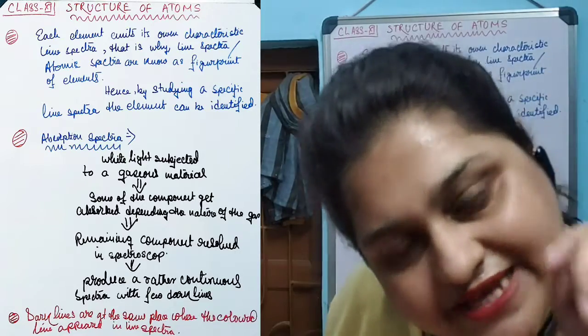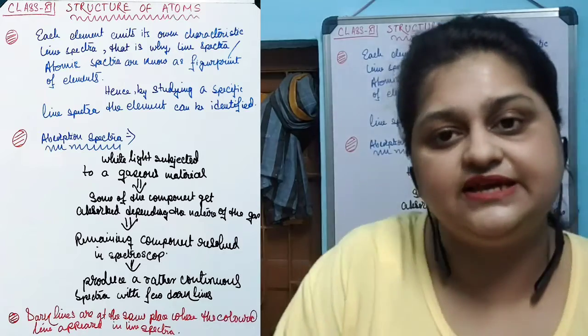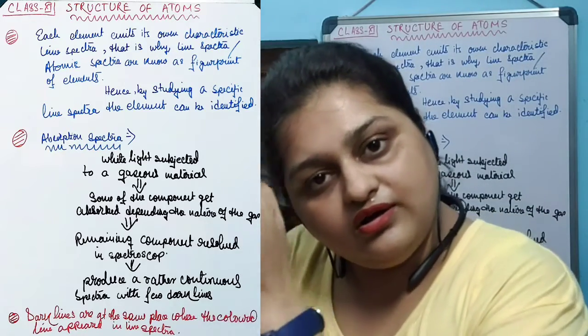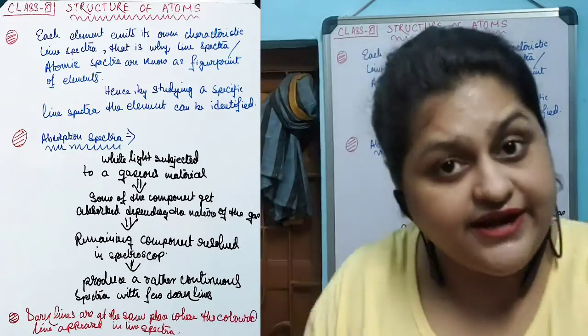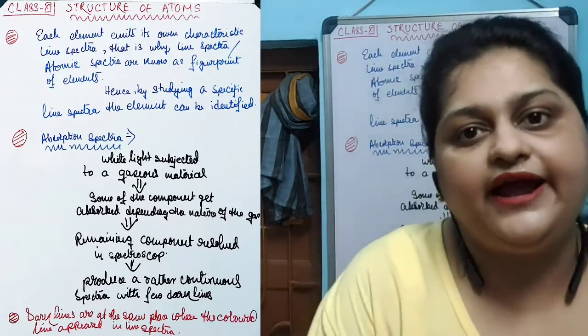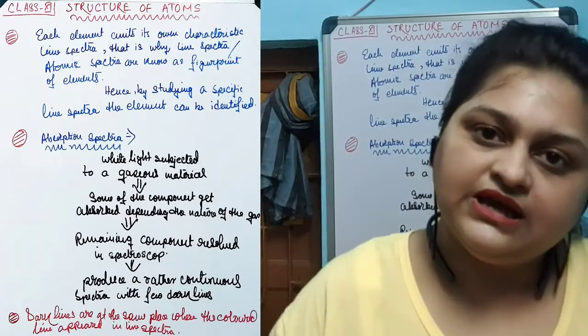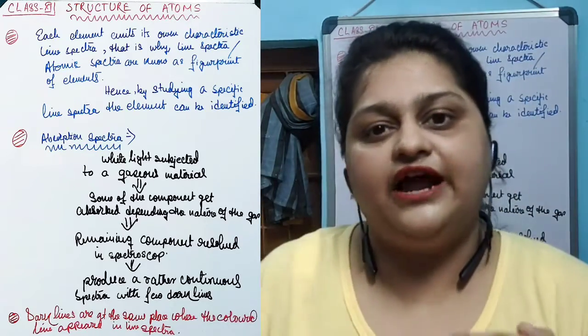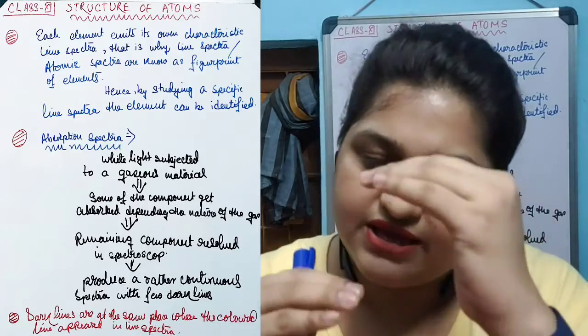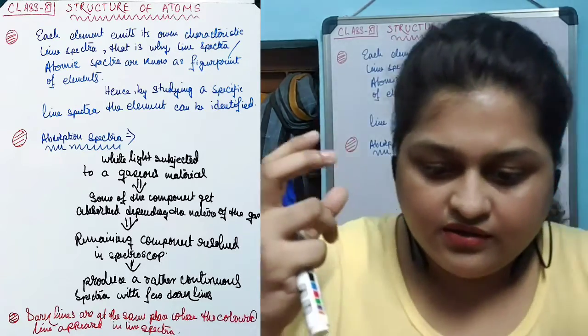Then that same gaseous substance is subjected to white light. Then it absorbs some components from white light and gives an absorption spectra. Then they compare these two things.